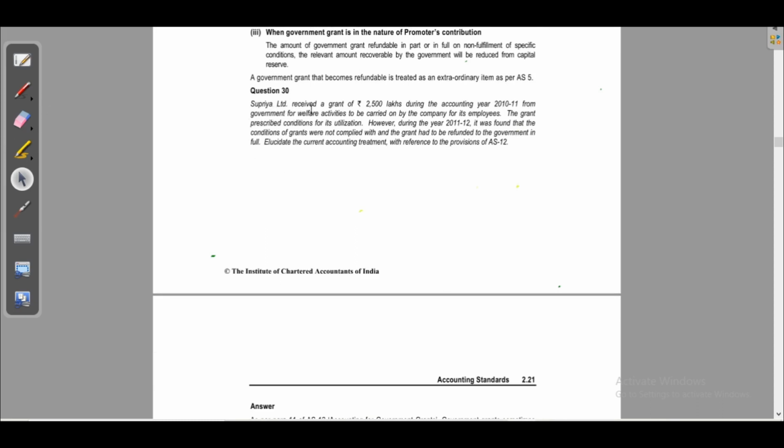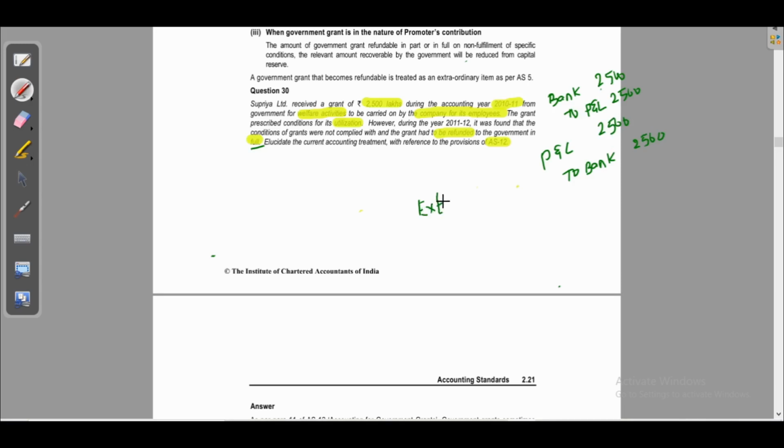Question number 30. Supriya Limited received a grant of 2500 lakhs during the accounting year 2010-11 from government for welfare activities to be carried on by the company for its employees. The grant prescribed conditions for its utilization. However, during the year 2011-12, it was found that the conditions of grants were not complied and the grant had to be refunded, 2500. Now, refund of government grant, they have to show it in their books as extraordinary item as per AS 5. This is an important point. Now we'll see the solution.